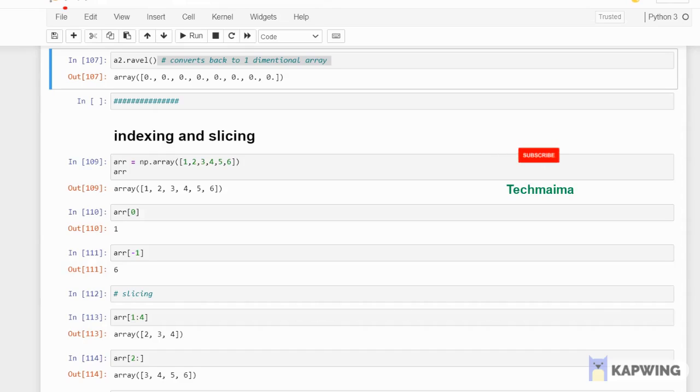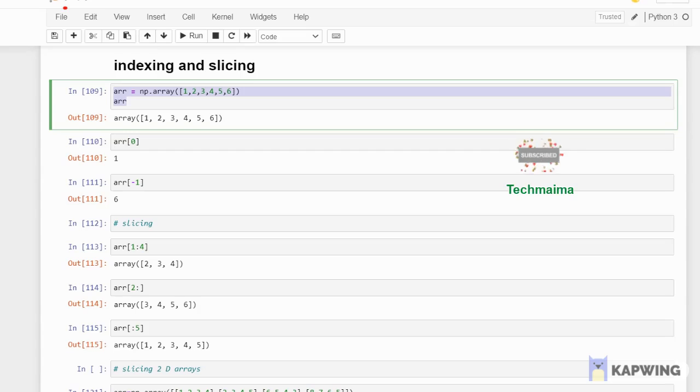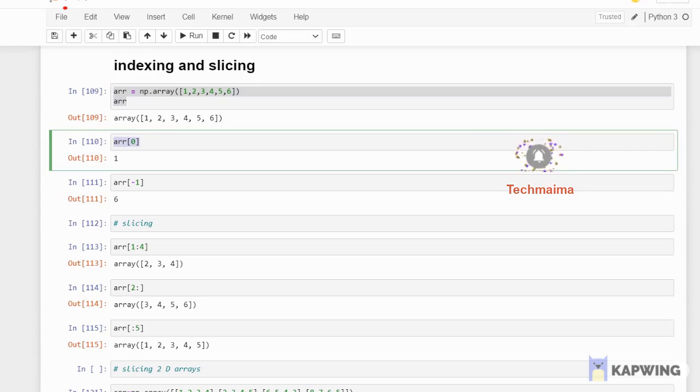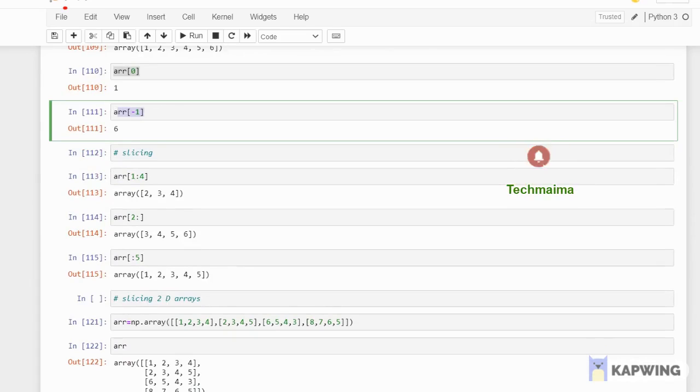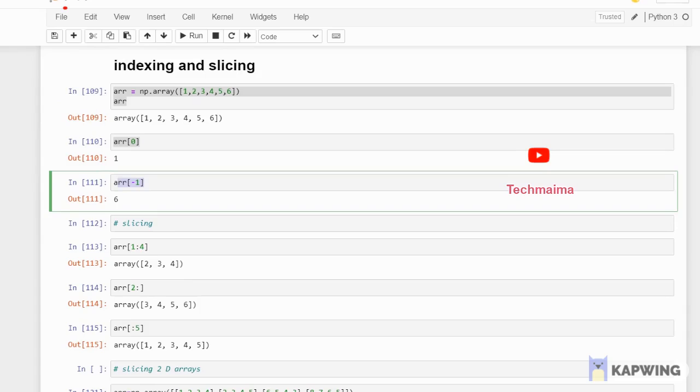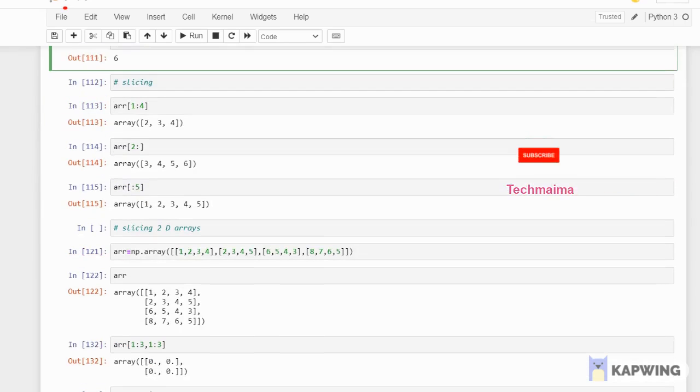So the next concept in NumPy is indexing and slicing, which is similar to how you do indexing and slicing in a list. Same thing, I have an array. I told you how to create an array. Okay, if I take ARR of 0, which is the 0th index, it will be 1. So the 0th index value will be 1, it will be printed. And same thing, ARR of negative indexing, -1 if you give, the last value will be printed. And slicing, same thing, take 1:4, which means 2, 3, 4 will be printed. The 4th index will be 5, the 0th index will be 1. Okay, so this is all similar, you can practice it.